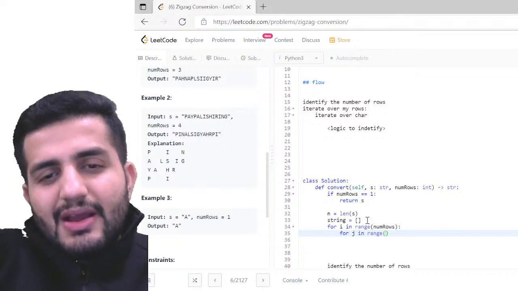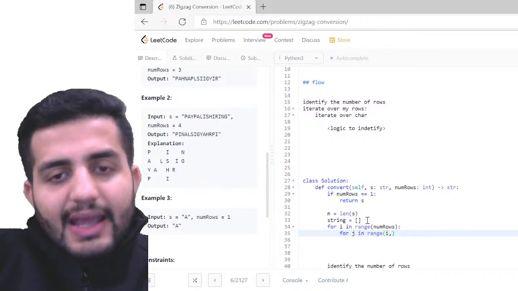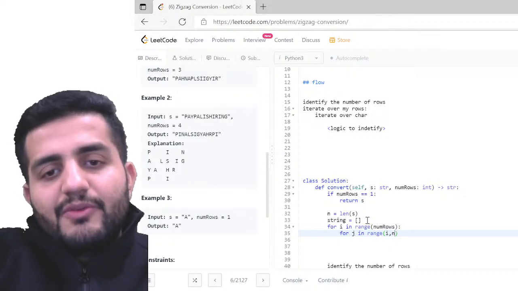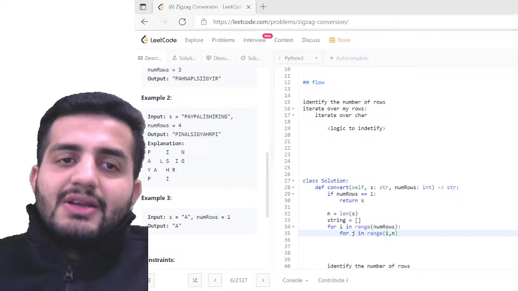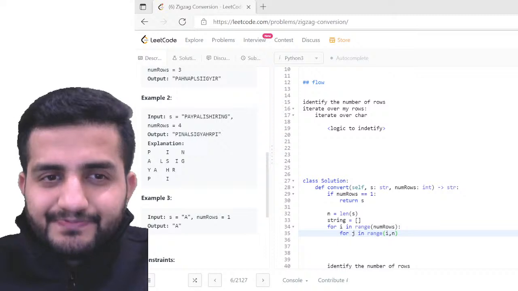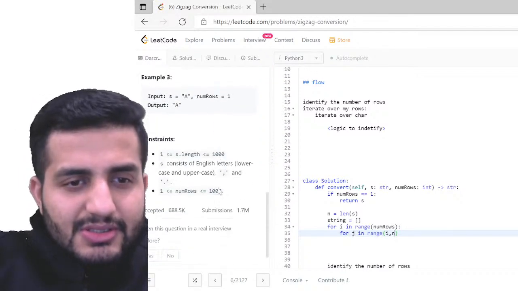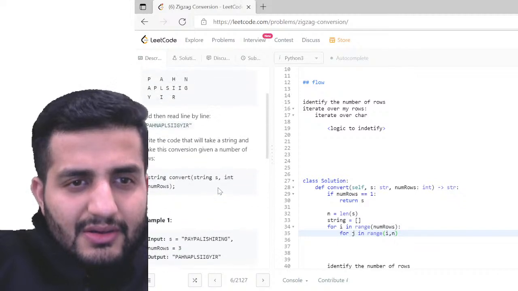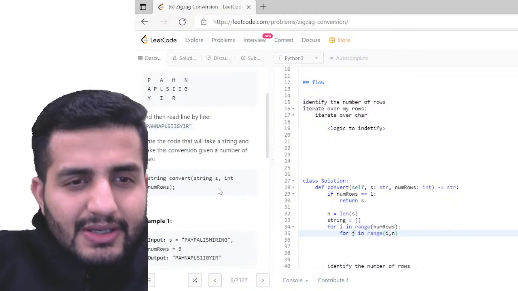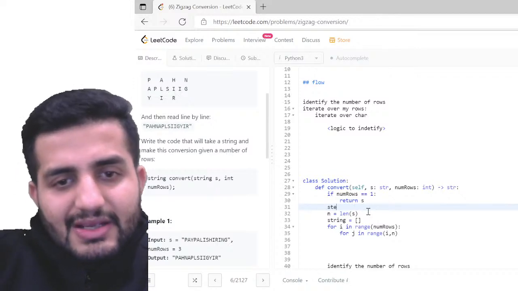Starting would be i, then the rows, and the n. And what would be my step size here? Step size, this is what I have to find out. There has to be again a logic for this. Somewhere it's mentioned, no. I have to define a step for me. Okay, so the step has to be something.